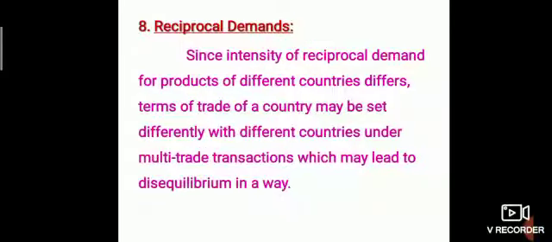Reciprocal demands. Terms of trade. Since the intensity of reciprocal demand for products of different countries differs, the terms of trade of a country may be set differently with different countries under multi-trade transactions, which may lead to disequilibrium. Terms of trade of a country differ from one another, so demand for a recipient product may differ from one country to another.